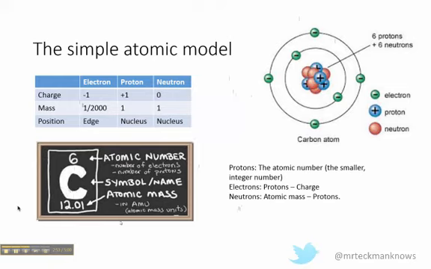And the neutrons we work out from taking the atomic mass, which is the larger number, and subtracting the number of protons. But this atomic mass for carbon is 12.01. And that can't be true, because protons and neutrons both have integer numbers of mass, and electrons don't weigh enough to contribute 0.01 protons. So what's happened here?